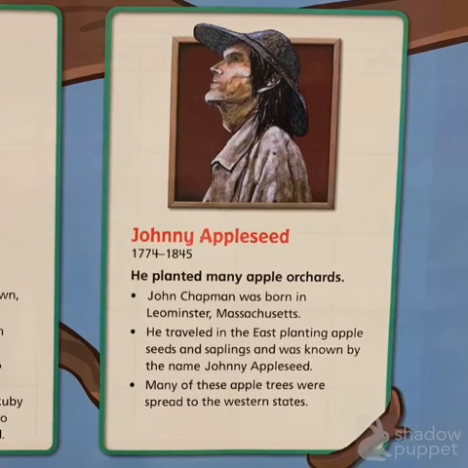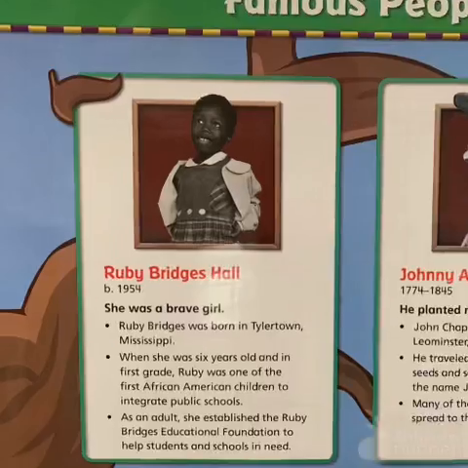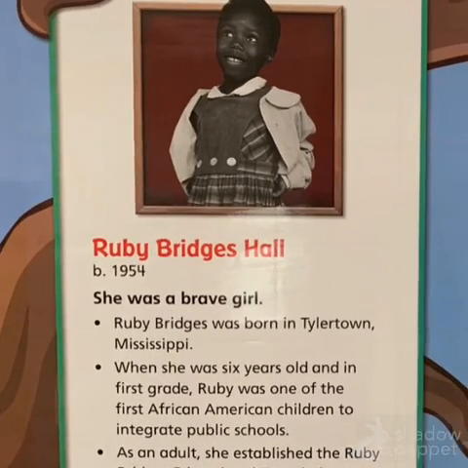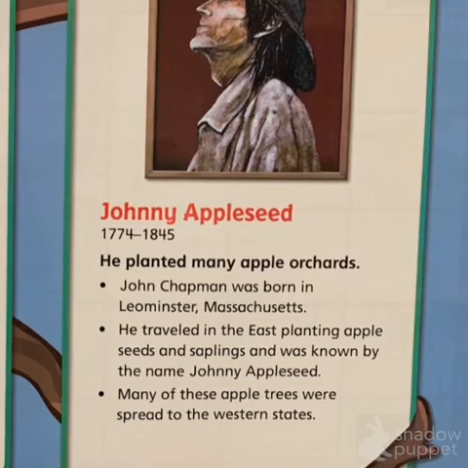Johnny Appleseed. He lived long ago, 1774 to 1845. And I forgot to say over here for Ruby Bridges, she was born in 1954. So Johnny Appleseed planted many apple orchards. John Chapman was born in Leominster, Massachusetts. He traveled in the East planting apple seeds and saplings and was known by the name Johnny Appleseed. Many of these apple trees were spread to the western states.